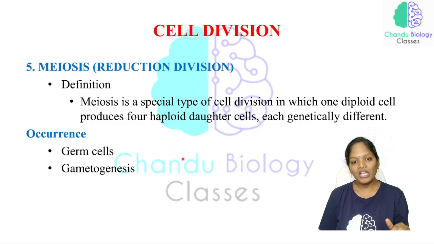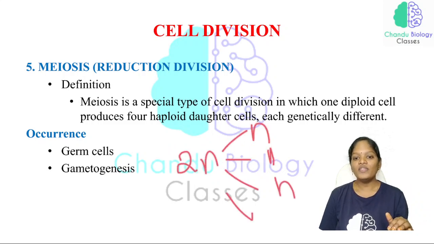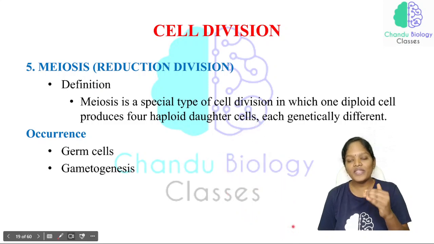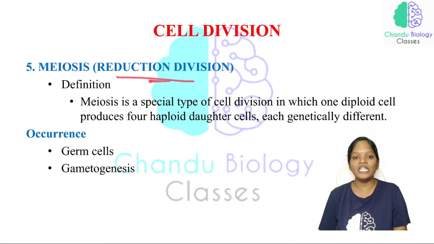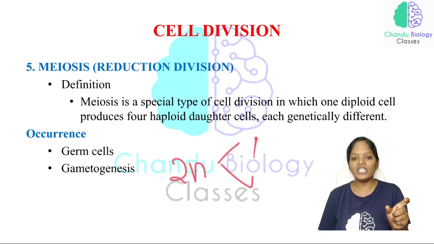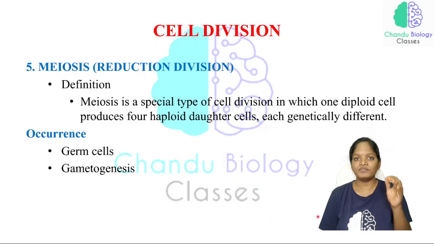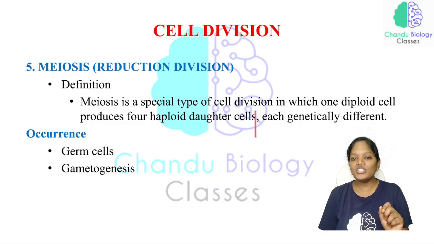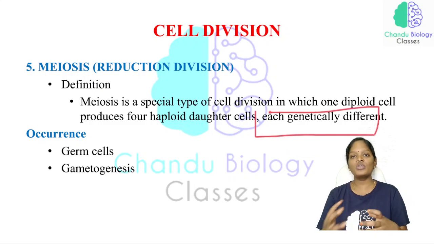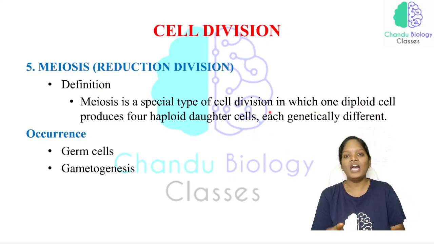Now, in case of a meiotic cell division, one diploid cell divides into 4 haploid cells. So, the count has been reduced in each of the daughter cells. That is why we are calling this particular division a reduction division. Also, you should know one more important point: in mitotic cell division, the daughter cells are genetically identical, but in meiosis each is genetically different. So these are all the differences between mitotic division and meiotic division.